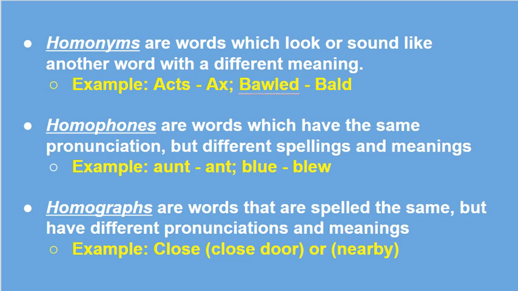Homographs. Those are words that are spelled the same but have different pronunciations and meanings. The example I have here is close, like nearby, or close, like close the door. Please pause the video and write these down if you have not done so already.